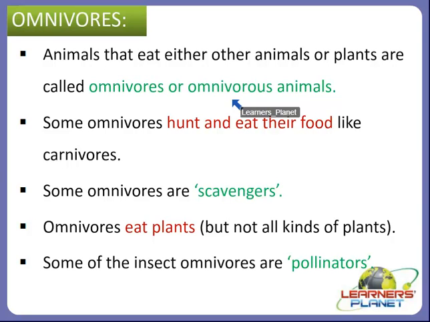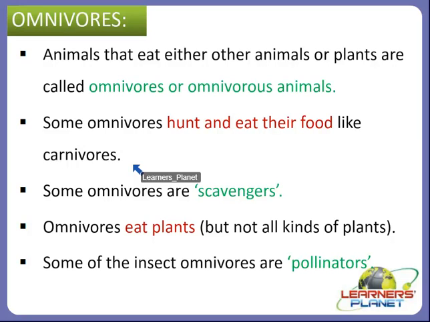So how do they consume their food? How do they get their food? Some omnivores hunt and eat their food, like carnivores, as we saw in the carnivores. Herbivores eat plants and plant parts, right? So they do not have to hunt for their food. But carnivores have to hunt for their food, like we saw many of them, hunters, scavengers, and predators.